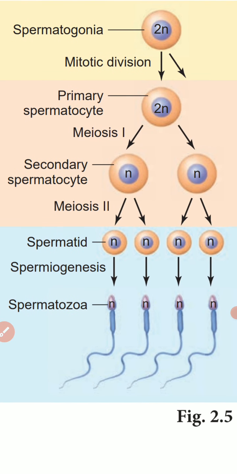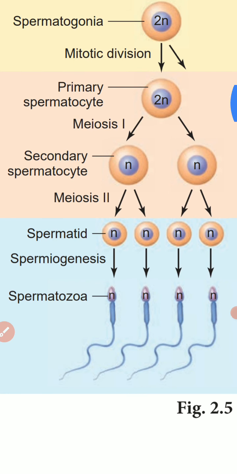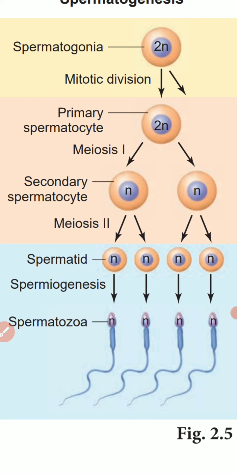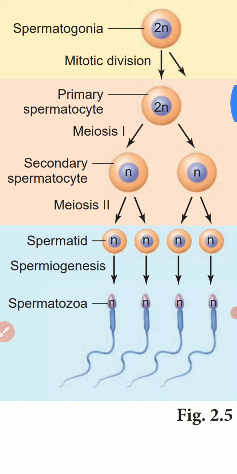These secondary spermatocytes are haploid, which means only 23 chromosomes will be there, not 46. Whereas the primary spermatocytes are 2n, that is diploid, with 46 chromosomes. Once the primary spermatocytes undergo meiosis 1, they form secondary spermatocytes, which have a single n, a haploid set of 23 chromosomes.